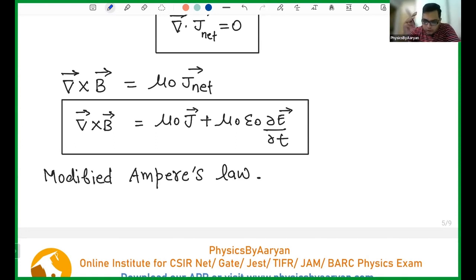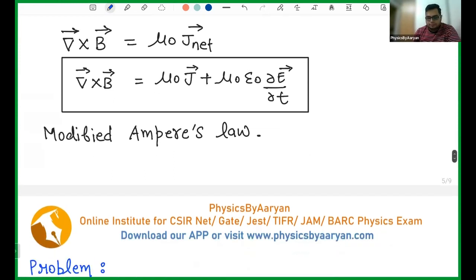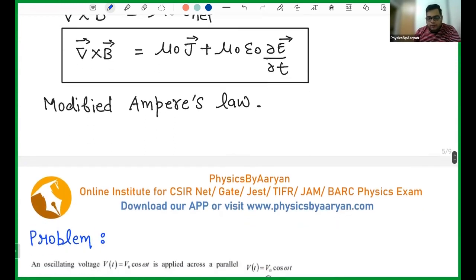So the first three equations were already fine. Gauss law was fine. Faraday law was fine. Del dot B equals 0 is fine, magnetic monopole does not exist. The only problem was Ampere's law. So he fixed it, and the fixed form of Ampere's law is this. I hope you get the idea. Now let's do some problems.